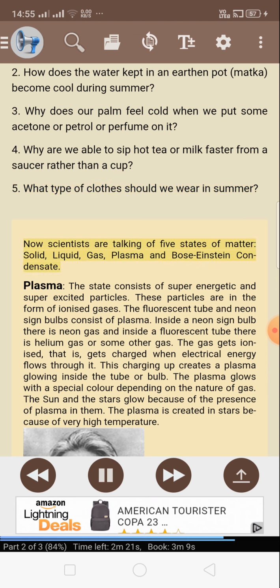Now scientists are talking of 5 states of matter: solid, liquid, gas, plasma, and Bose-Einstein condensate. Plasma, the state, consists of superenergetic and superexcited particles. These particles are in the form of ionized gases. The fluorescent tube and neon sign bulbs consist of plasma. Inside a neon sign bulb there is neon gas, and inside a fluorescent tube there is helium gas or some other gas.